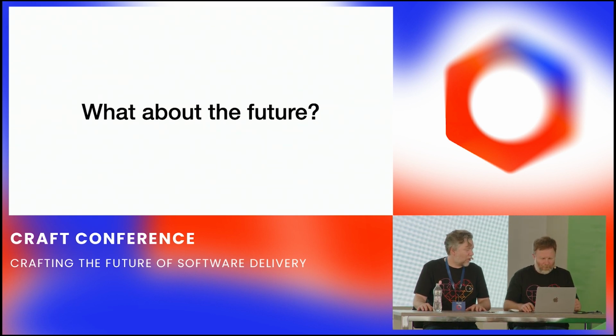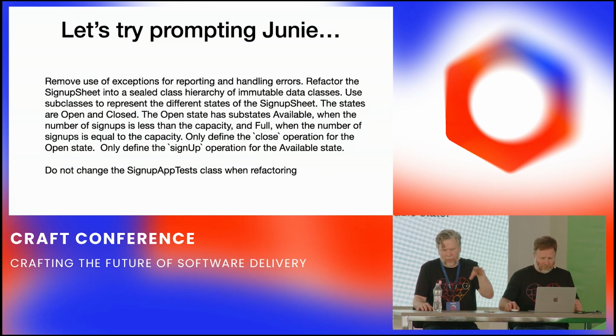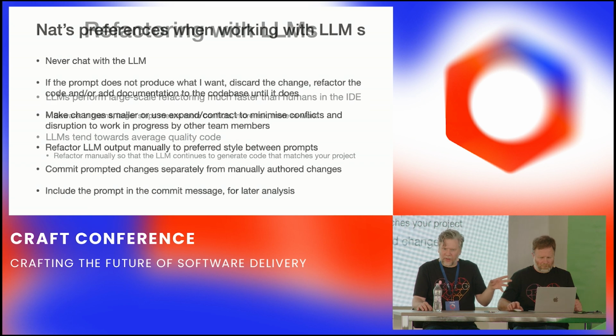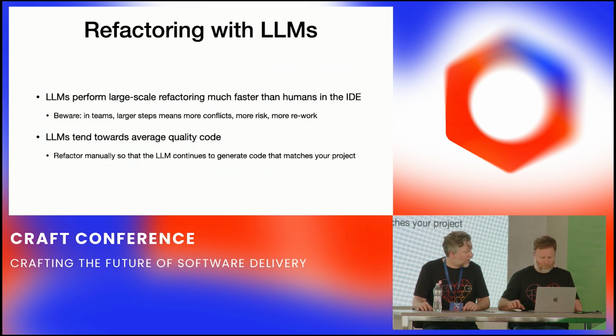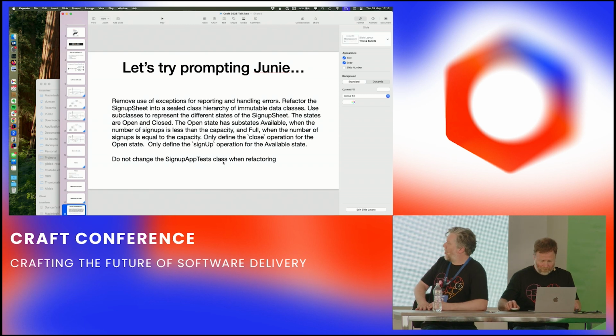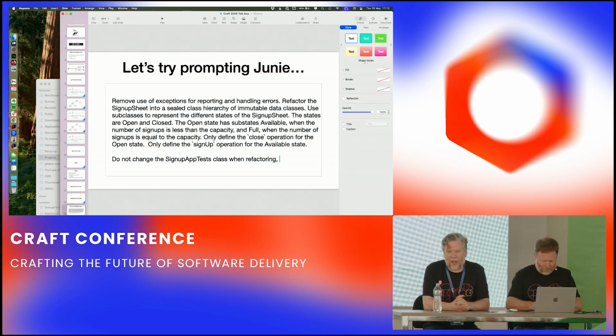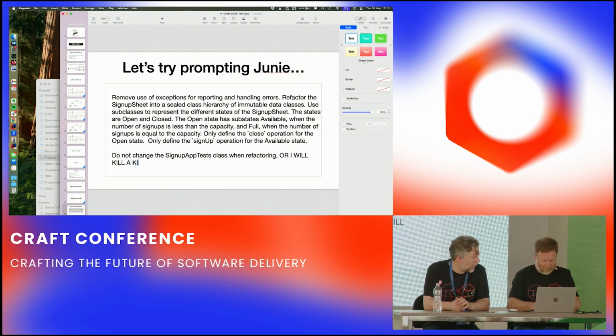Let's try prompting JetBrains Junie. So we're working in IntelliJ. JetBrains have their own agentic AI called Junie. So here's a prompt that we could try giving to Junie that just says to Junie, that thing that just took us an hour and 10, 15 minutes, can you just do it in one go, please?